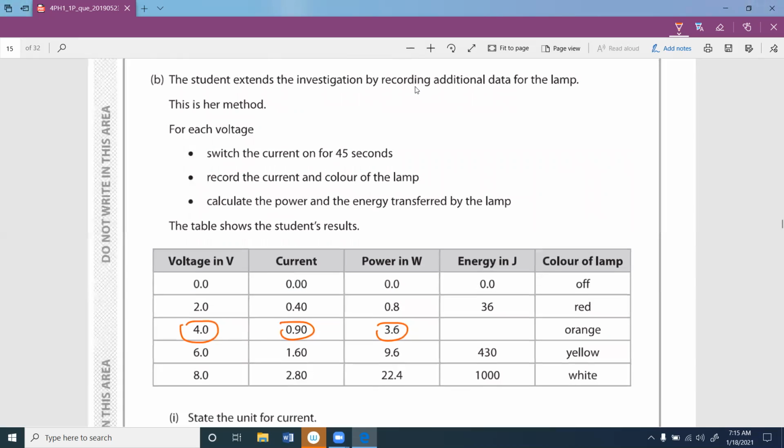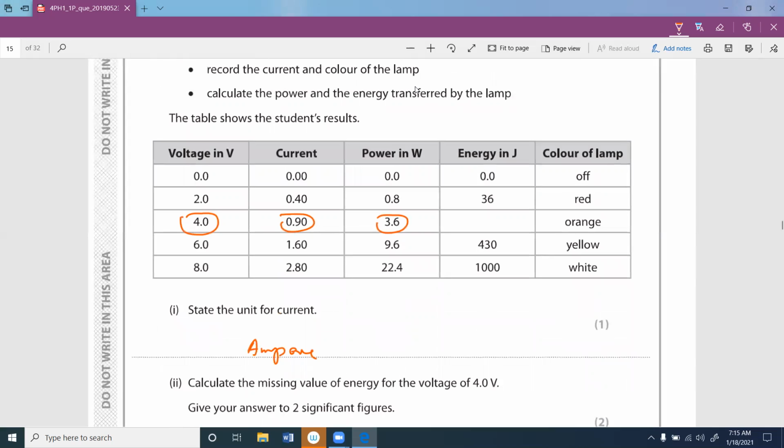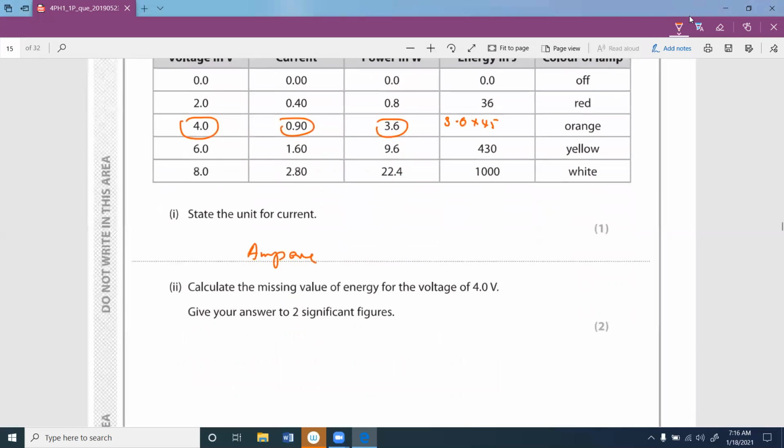Energy is equal to power times time. Therefore, multiply the power, 3.6, by the time, 45. With that, you can obtain the answer. That's a way of getting it.